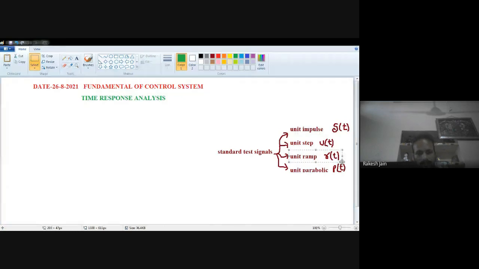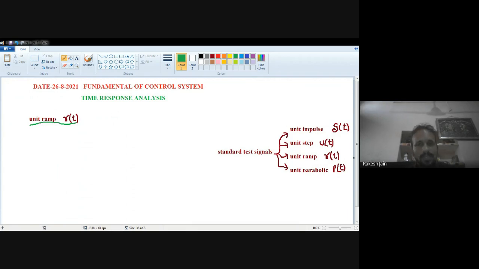What is the meaning of unit ramp signal? Unit ramp signal can be denoted as r(t), and with the help of a diagram we can first represent how it will look. For the value t is 0 or greater than 0, whatever the value of t, this is the value of unit ramp signal. So r(t) is equal to t, nothing else. If t is 2, then r(t) is also 2. If t is 3, then r(t) is also 3. So r(t), that is unit ramp signal, is actually equal to the value of t.